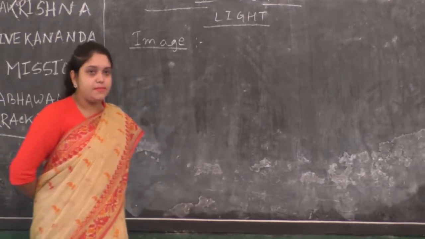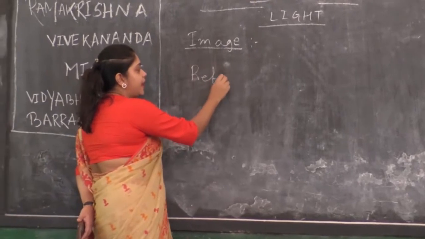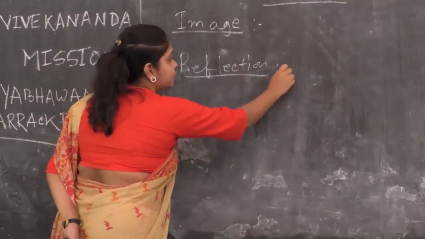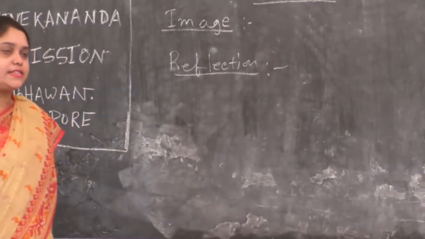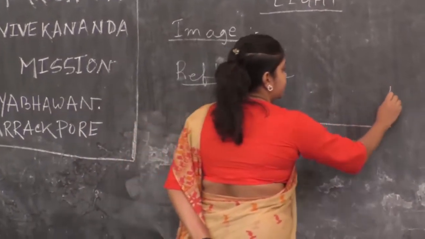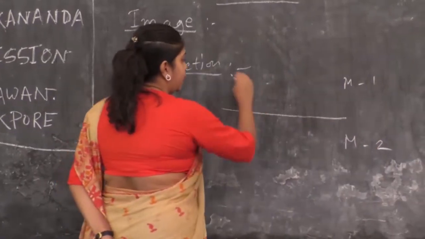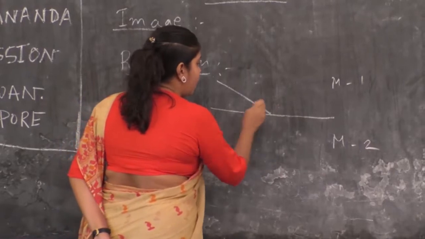After this topic, image, we shall be discussing the next topic, that is reflection. Very briefly, because we have already read it in the previous class. What is reflection? Reflection happens, suppose this is medium 1 and this is medium 2. If a light ray falls